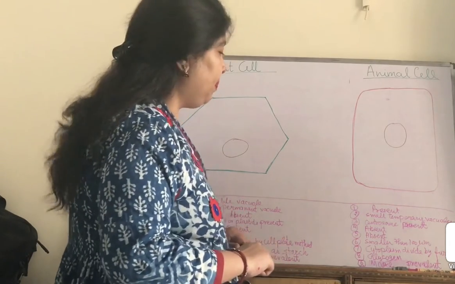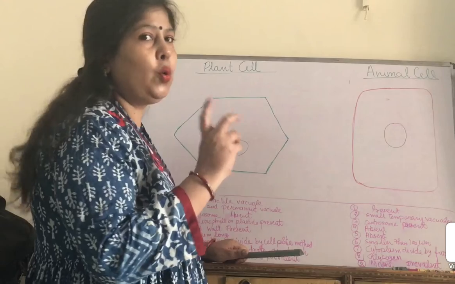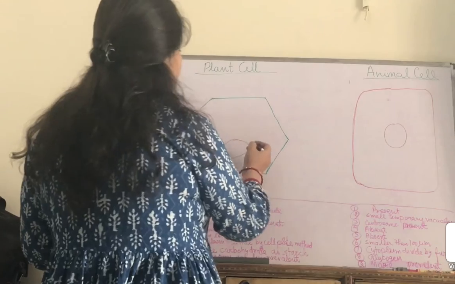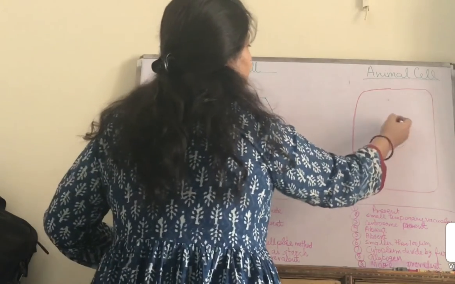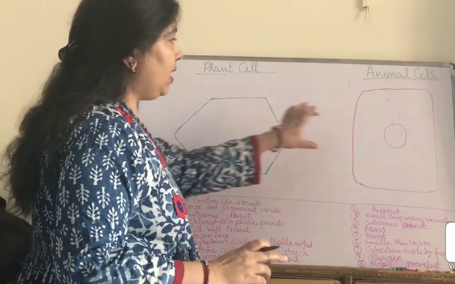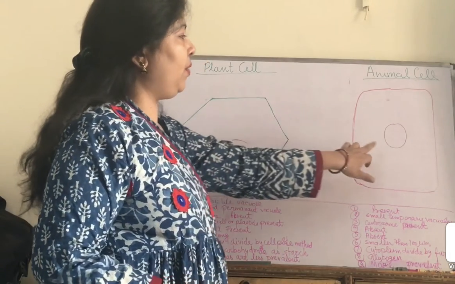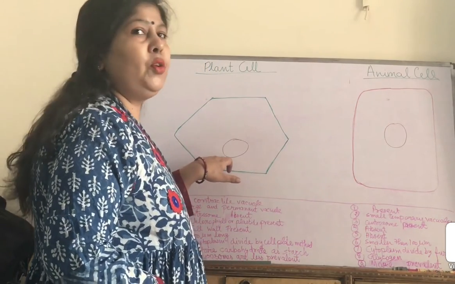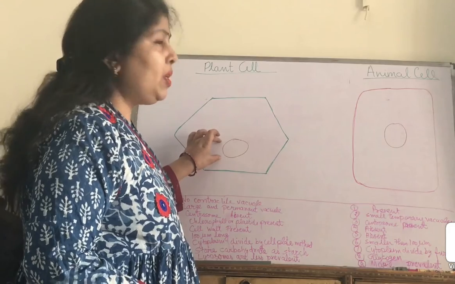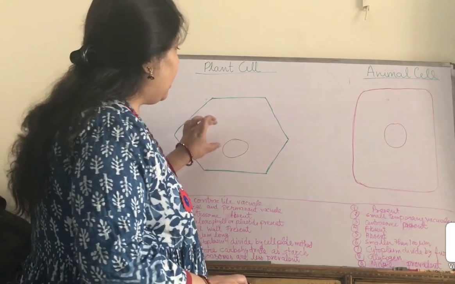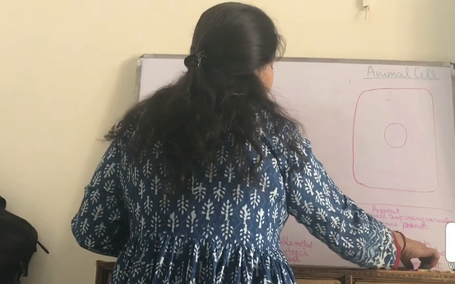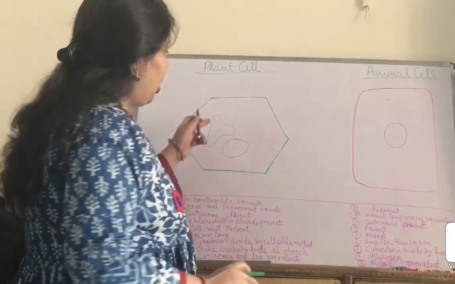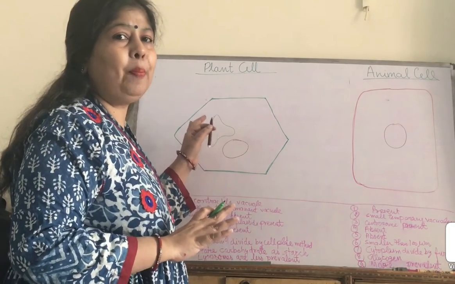So let's start. We will start from the nucleus. We will draw the nucleus in both the cells. This is the plant cell. This is the animal cell. What we can see as the difference in both the cells is that in the animal cell we have made the nucleus in the center of the cell, and in the plant cell we have made the nucleus slightly away from the center. The reason is that in the plant cell there is the presence of some large sized vacuoles which take a large space in the plant cell.